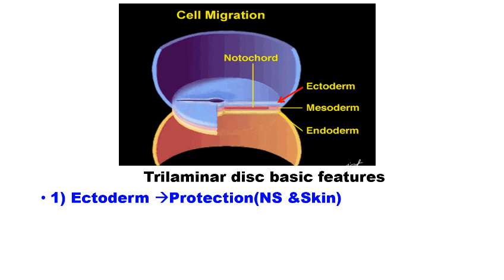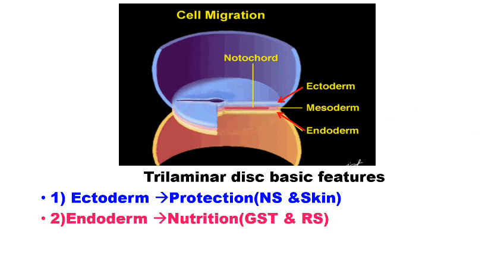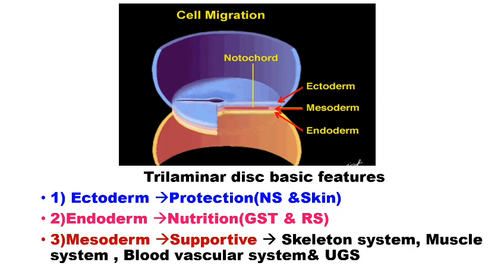It forms the nervous system and skin. Endoderm forms the nutritional part of the embryonic disc. That means it forms the gastrointestinal system and respiratory system. Mesoderm is supposed to be a supportive system. It forms the skeletal system, muscular system, blood vascular system, and urogenital system.